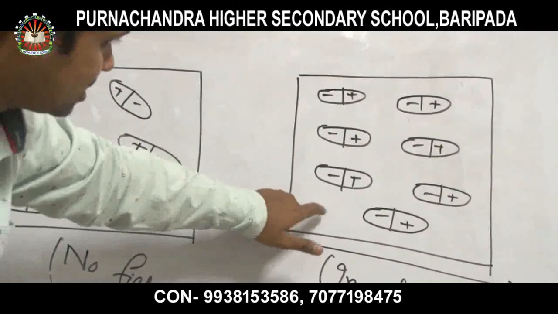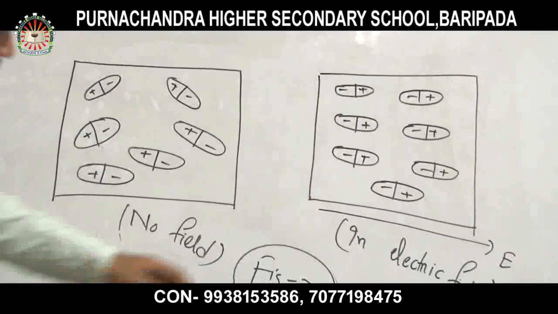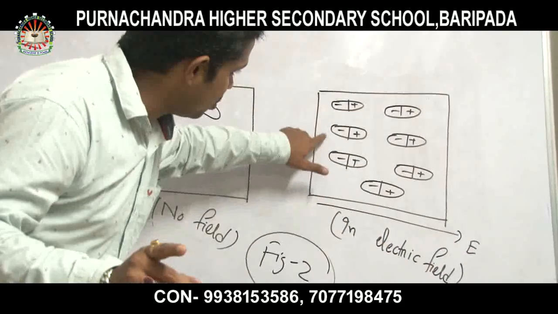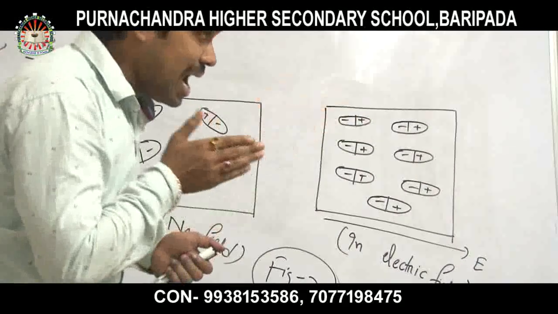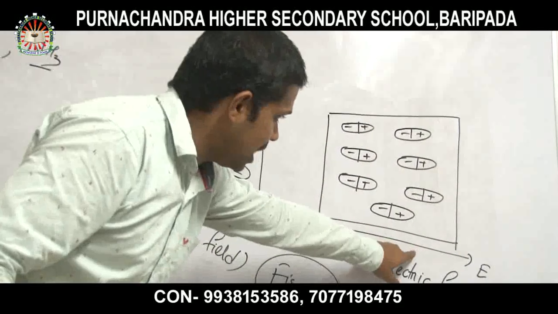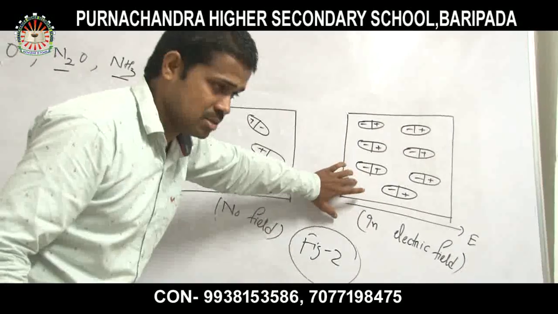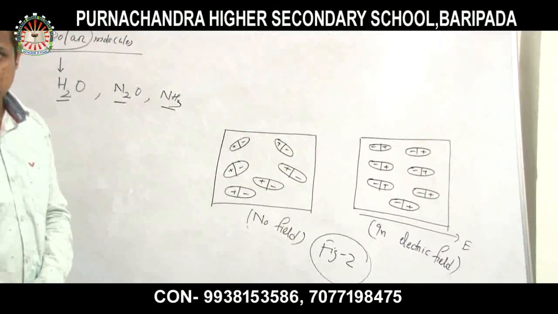But in this case, all the dipoles are perfectly aligned along the direction of the electric field. That is a very important one. Aligned means directed along the direction of the electric field. This phenomenon is called polarization.